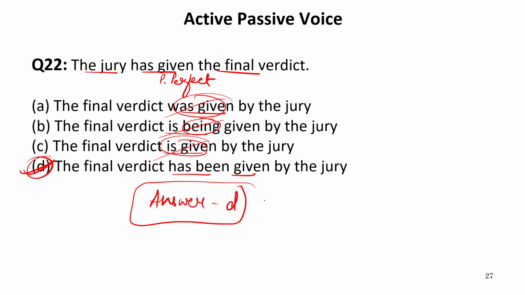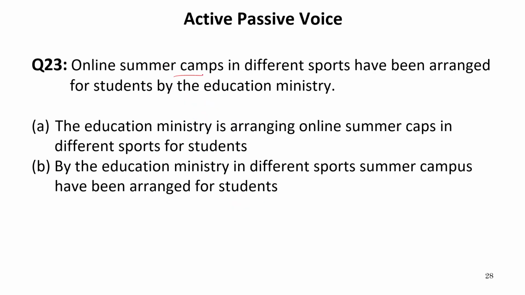Now let us see another sentence. "Online summer camps in different sports have been arranged for students by the Education Ministry." Now, "camps in different sports have been arranged." "Have been arranged" means that this sentence is already in passive voice of present perfect tense. So, if we have to convert this sentence into active voice, first let us see what the agent is. The agent is the Education Ministry, so this has to be placed on the subject of the active sentence. Moreover, "have been arranged" refers to present perfect tense.